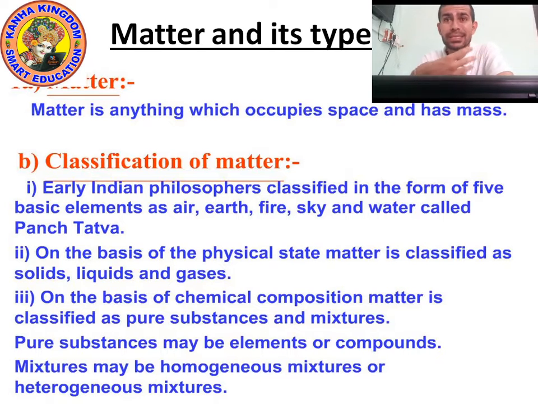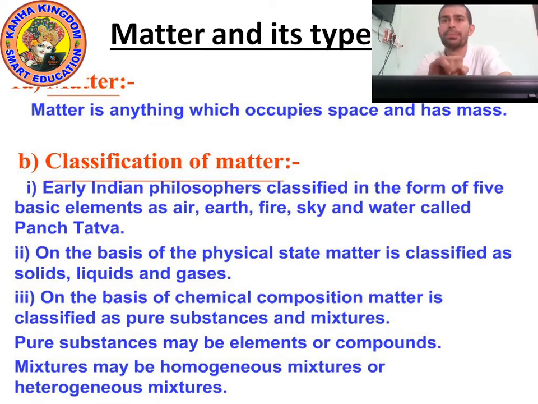But on the basis of chemical composition, there are two types of matter: pure substance and mixture. Matter or substance, both are the same thing. You can call it substance or you can call it matter.